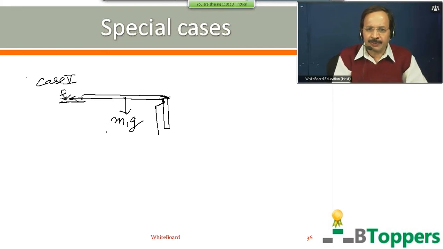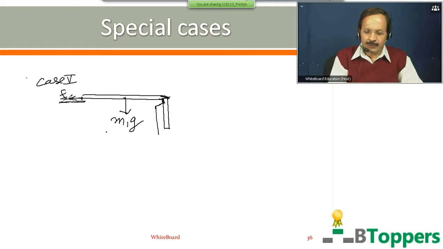Fs represents static frictional force acting on the part of the chain resting on the horizontal surface of the table. No frictional force acts on the hanging part of the chain because the hanging part of the chain is not in contact with the surface of the table.